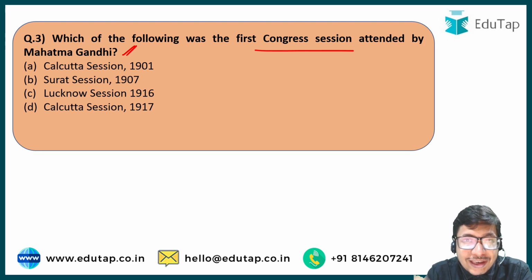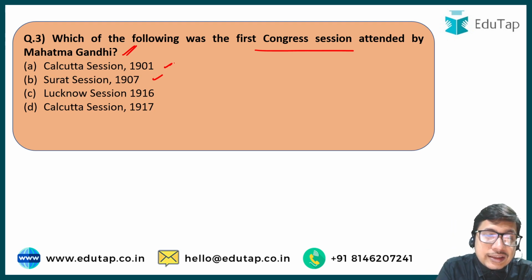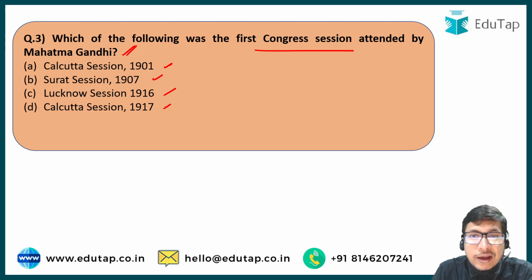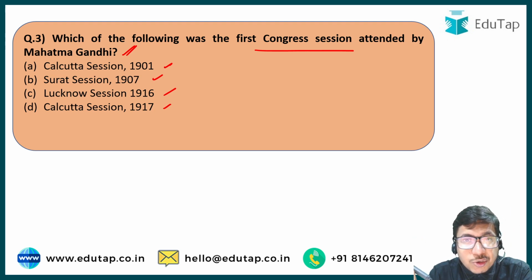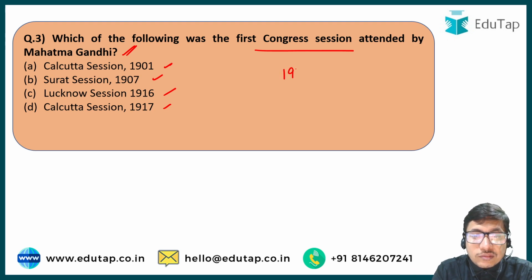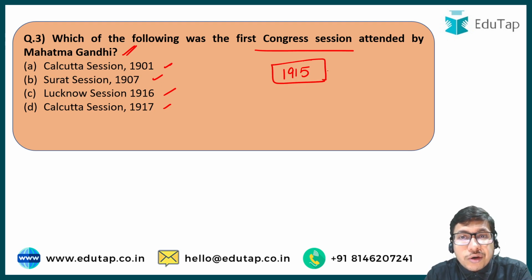Now, we have been given the years 1901, 1907, 16 and 17. You have to very carefully answer this question, because most of us aspirants know that Gandhi ji returned to India and finally started his struggle for India's independence in 1915. This was the year when he returned to India for good, permanently, and he started engaging with Congress activities, and participating in or organizing various satyagraha movements in the country.